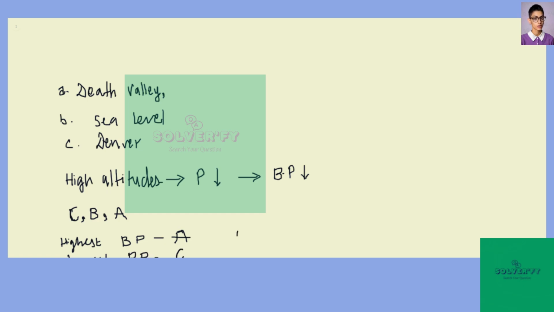Okay, so the ranking is A, B, and C. Okay, so this answers the given question.